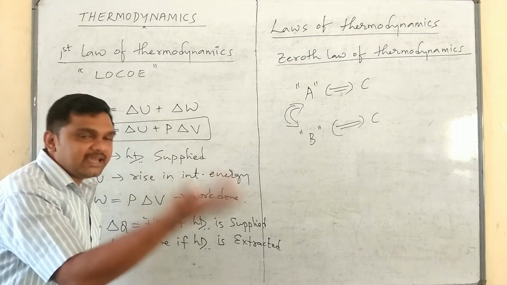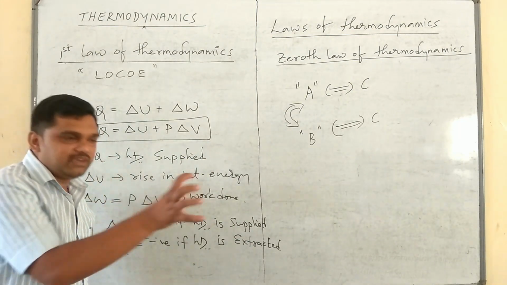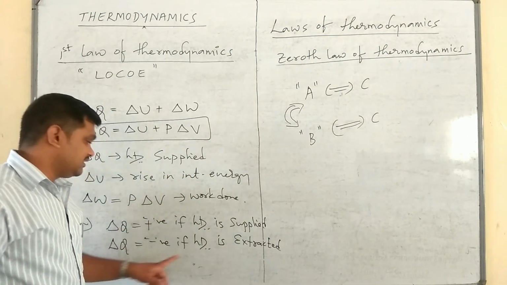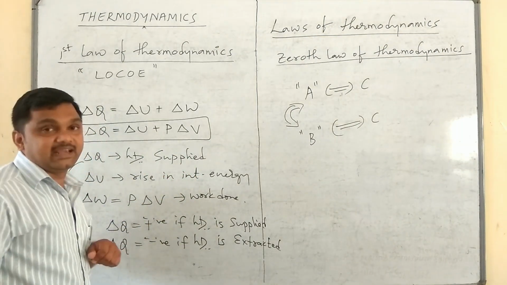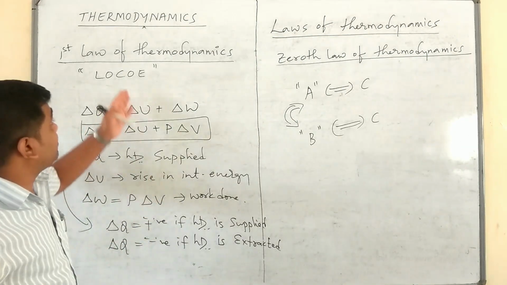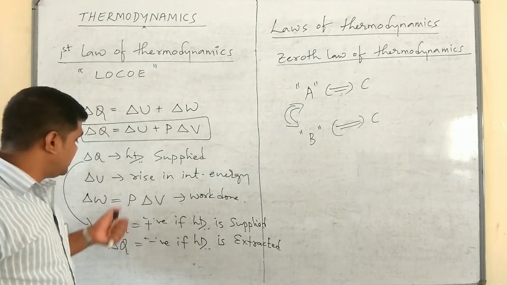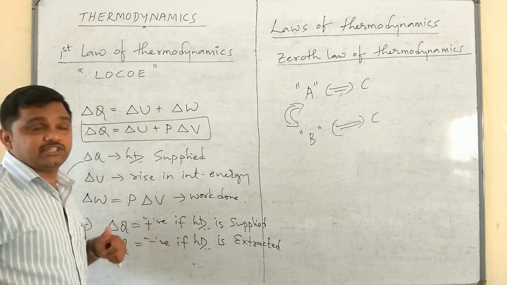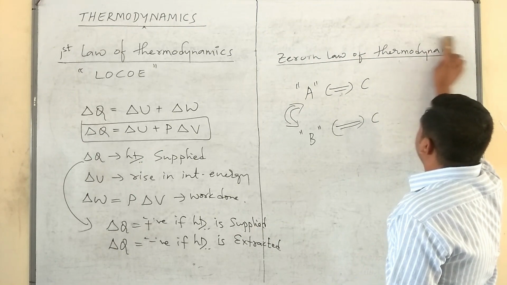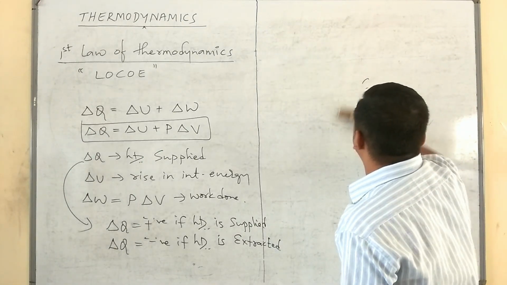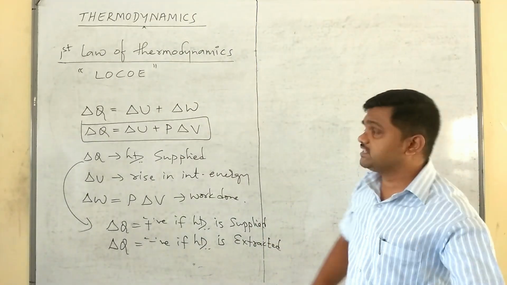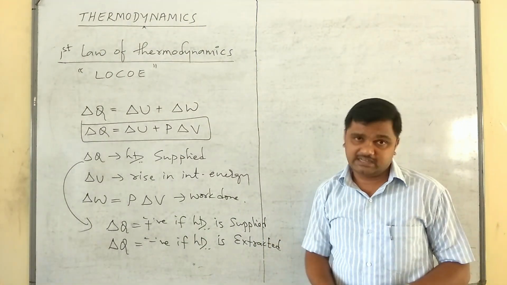If we supply the heat, it is positive. If we extract the heat, if we remove the heat, then it is said to be negative. While talking about the first law of thermodynamics, we also discuss these sign conventions. Next, the significance of the first law of thermodynamics. I said already, this is the law of conservation of energy.